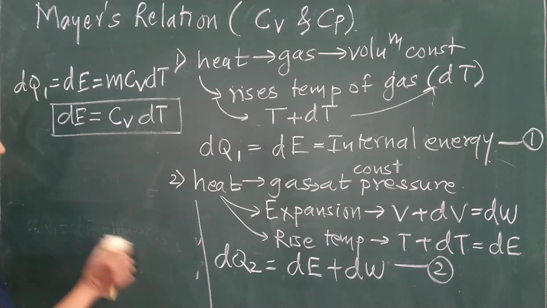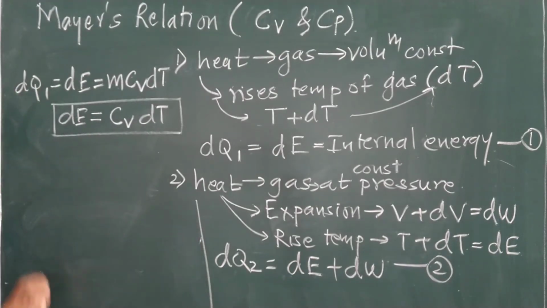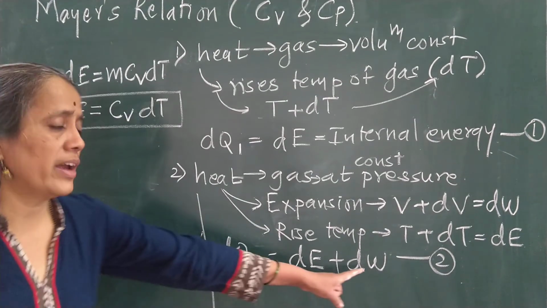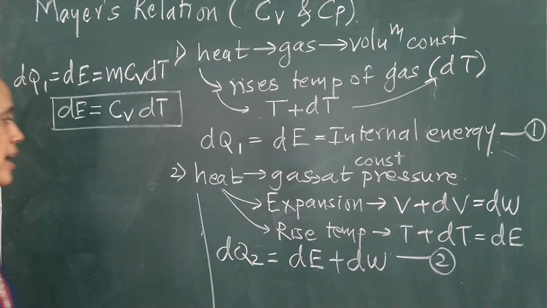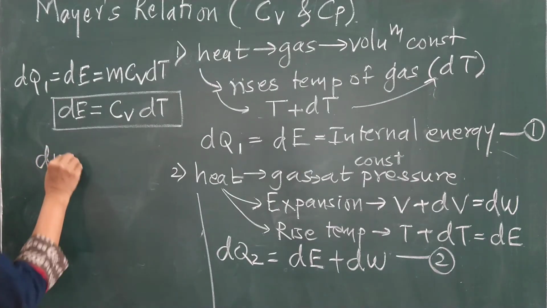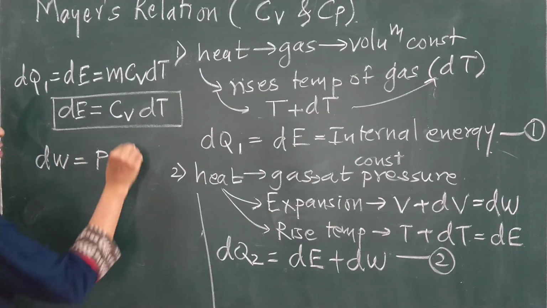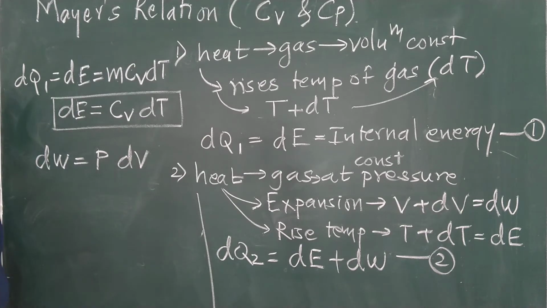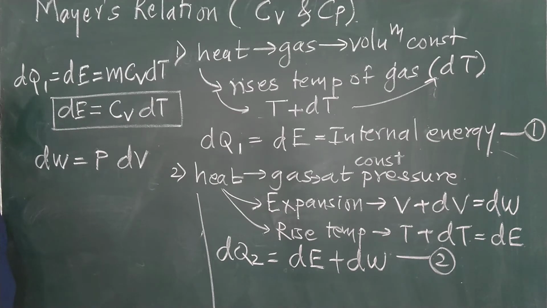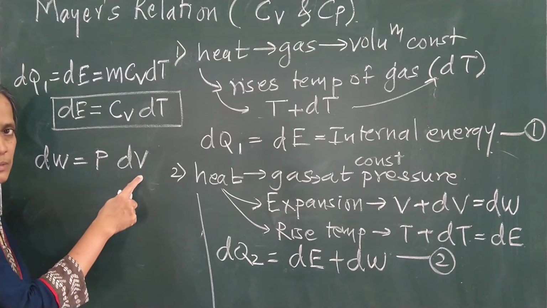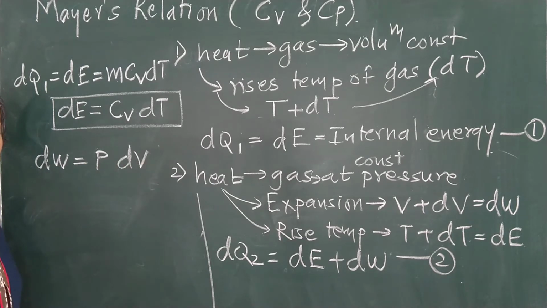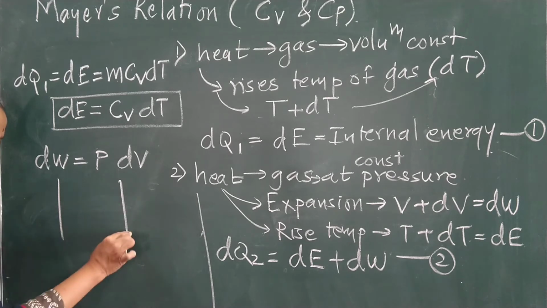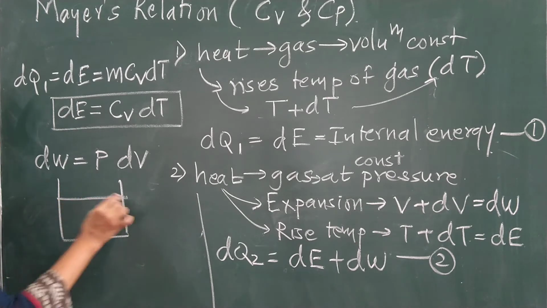Now, what is the next thing? Next thing is the amount of work done. This work done dW is nothing but P into dV. Now the question might arise in your mind: how does this come, dW is equal to P dV? We have seen that diagram which I just drew.